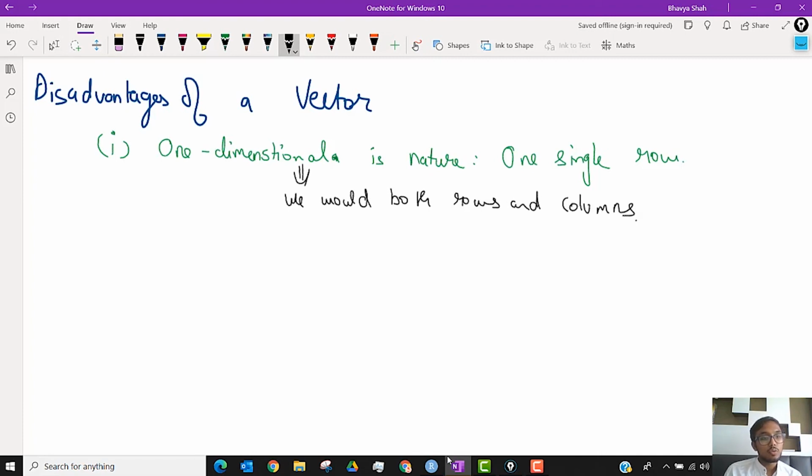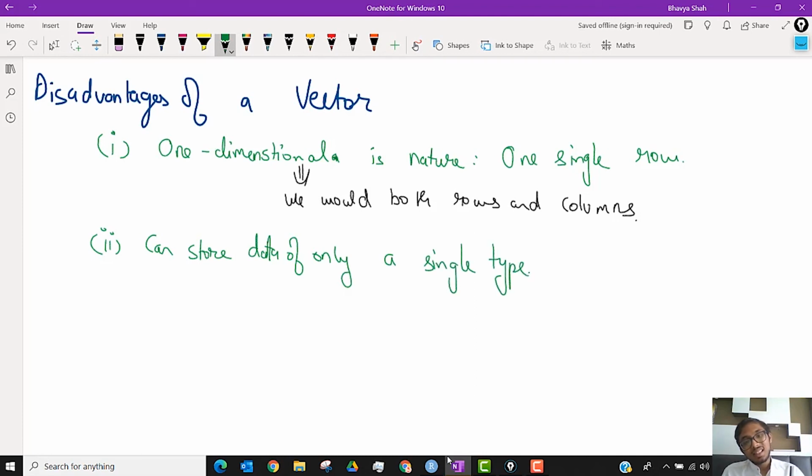And the second issue: it can store data of only a single type. This is another big issue because when we would actually be taking real life data, right?